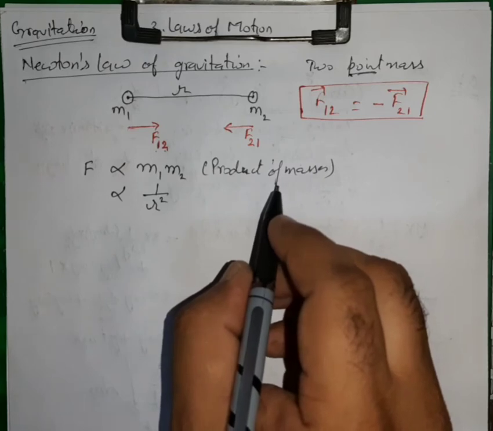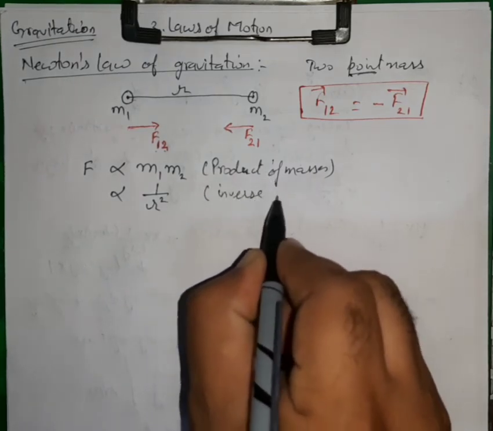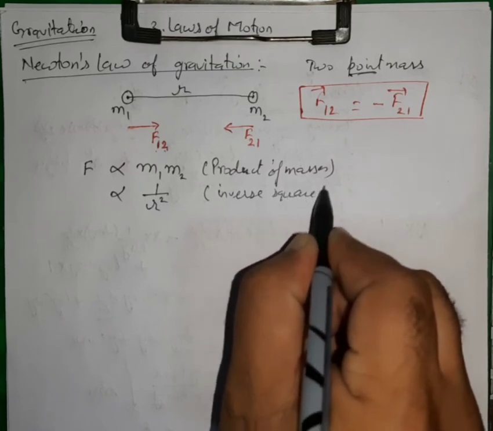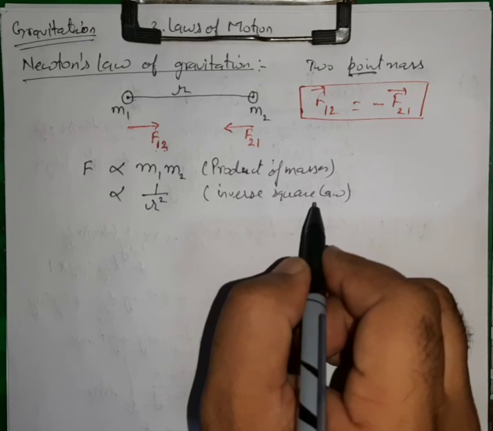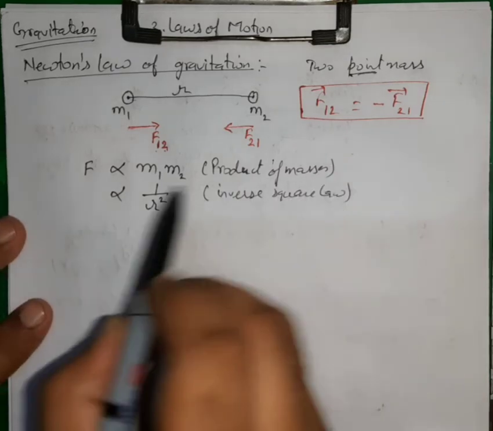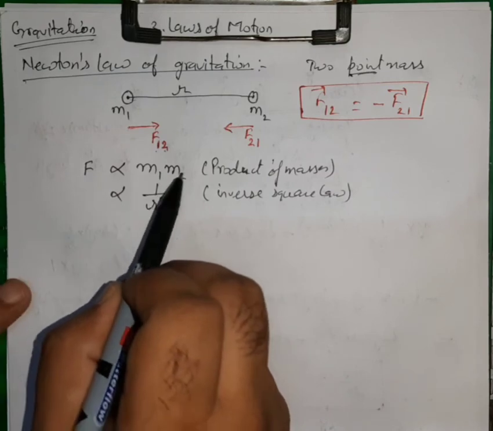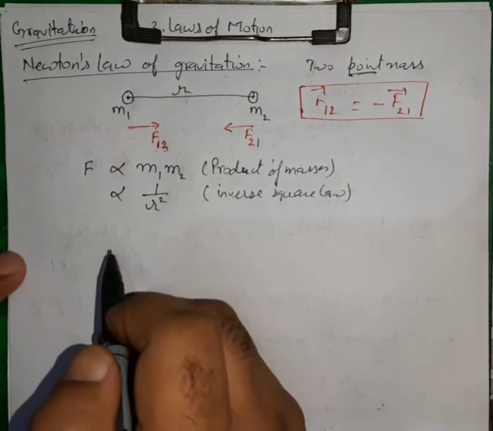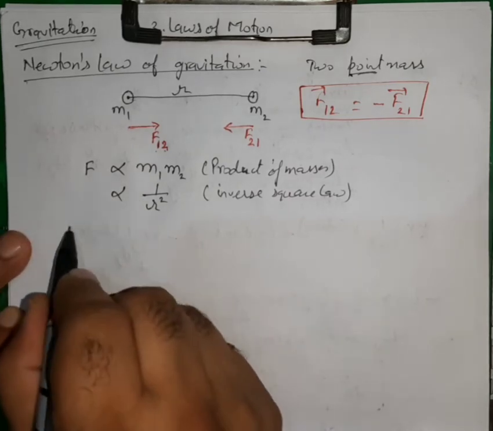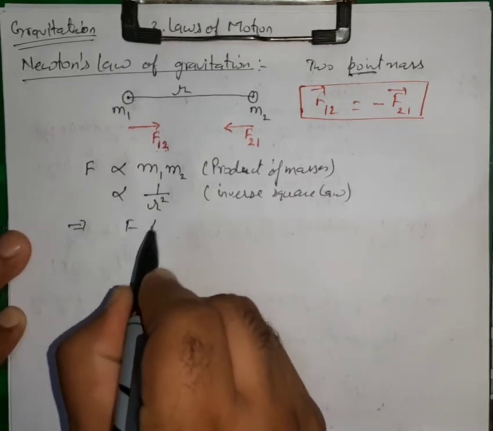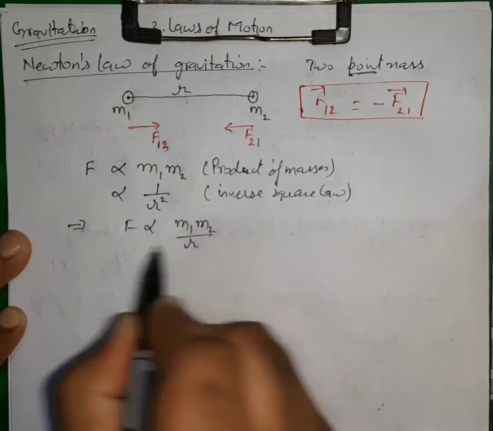Because of this, it is also called the inverse square law. So the force of attraction between the two masses m1 and m2 is directly proportional to the product of the masses and inversely proportional to the square of the distance between them. If we combine these two, the force is proportional to m1 m2 over r square.